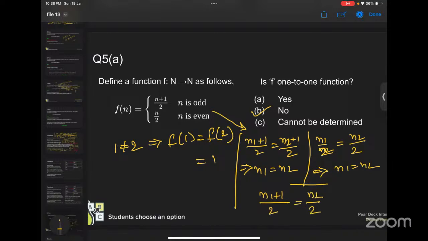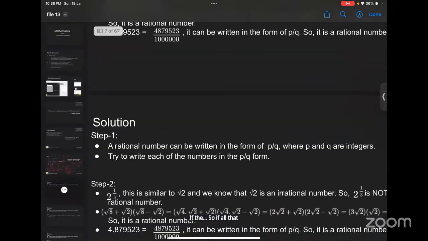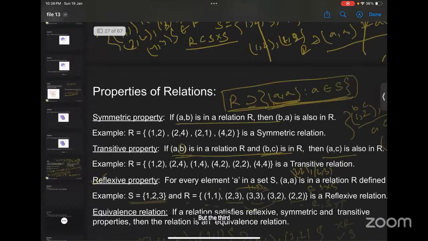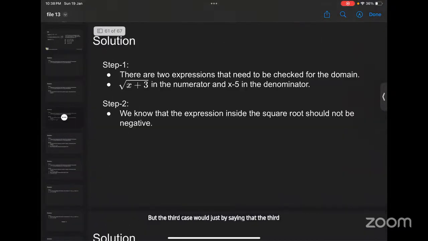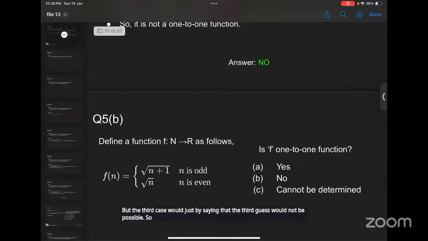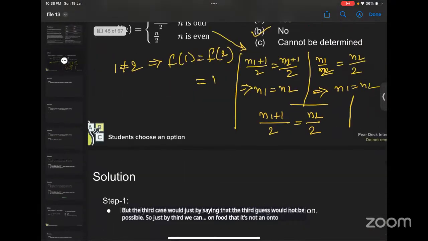Okay. If all the 3 definitions are satisfied. But the third case would not be possible. Ma'am, the first two cases would be satisfied, but the third case wouldn't be satisfied, it's not a 1-1. Yeah, it's not a 1-1.